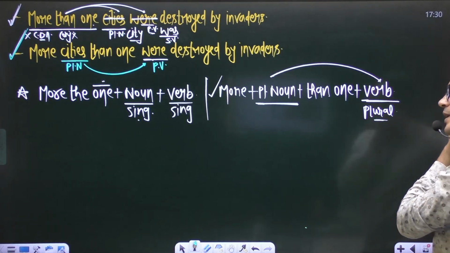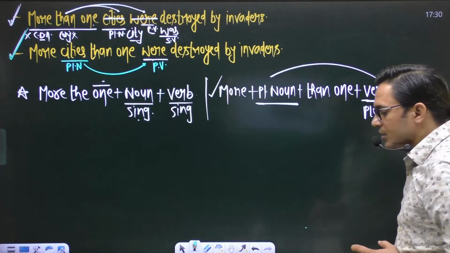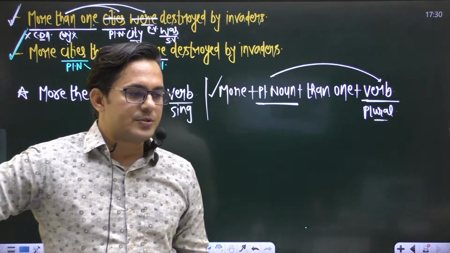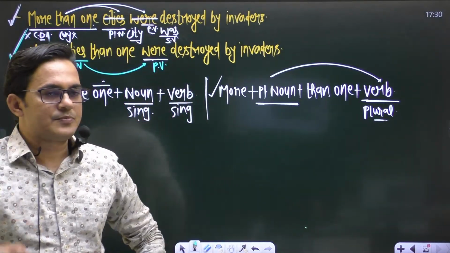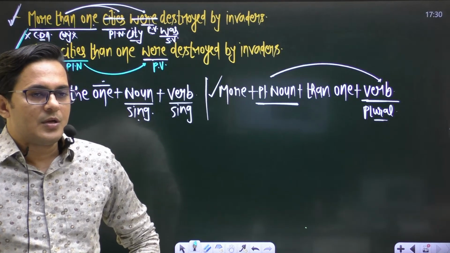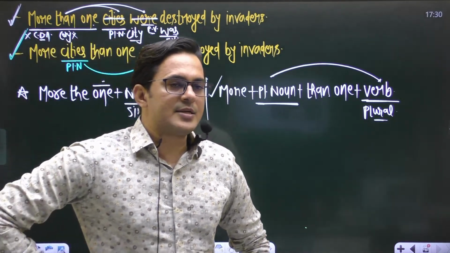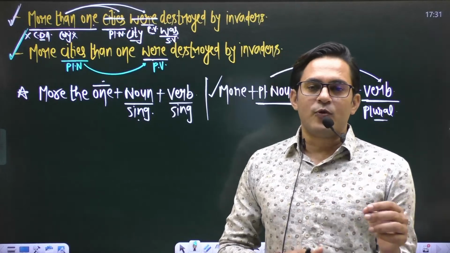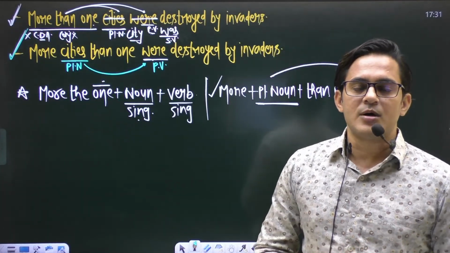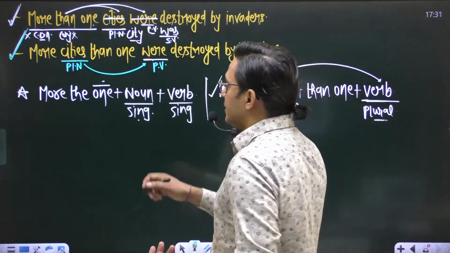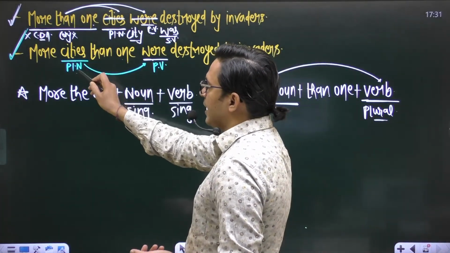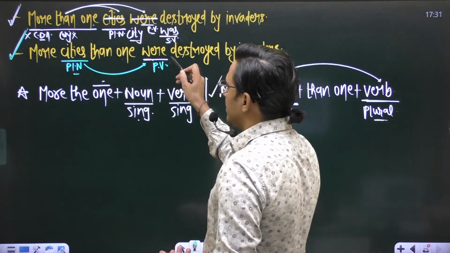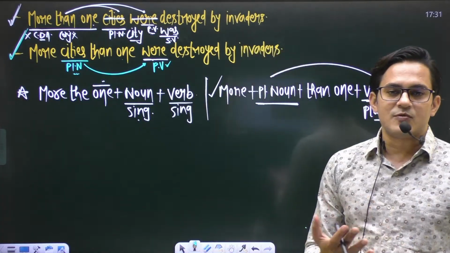Yes, guys, are you getting me? Are you getting everything? Do you have any doubt? We have two different phrases in the sentences, more than one. If you get a noun after this phrase, more than one, because of one, the noun must be singular, and the verb will also be singular. And if you don't get a noun after this phrase, it is more plus plural noun plus than one. So according to this plural noun, the verb will be plural. This is the difference. Noun demands a verb, right?